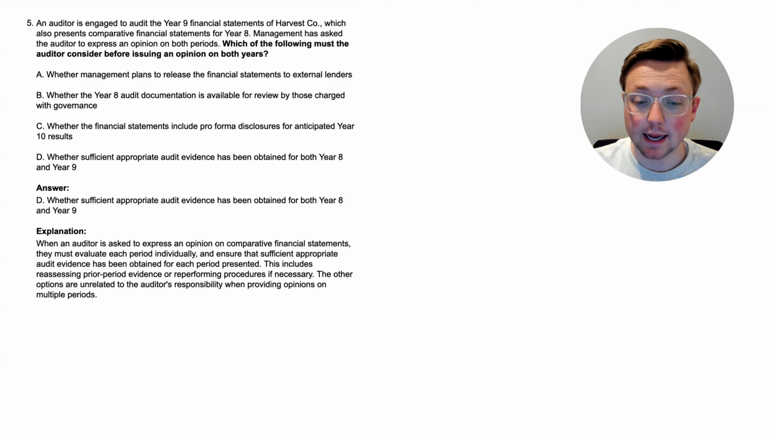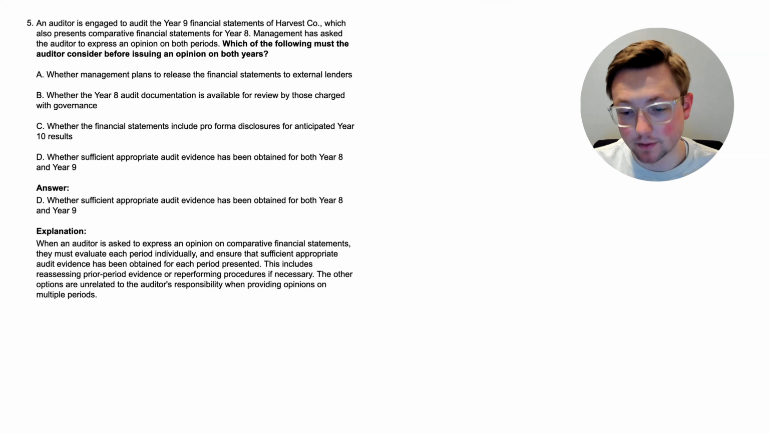When an auditor is asked to express an opinion on comparative financial statements, they must evaluate each period individually and ensure that sufficient appropriate audit evidence has been obtained for each period presented. This includes reassessing prior period evidence or reperforming procedures if necessary. The other options are unrelated to the auditor's responsibility when providing opinions on multiple periods.